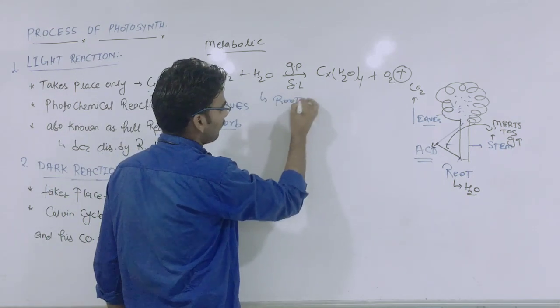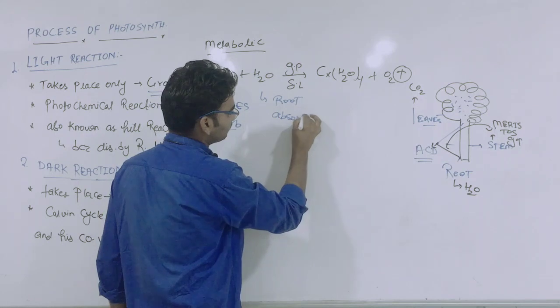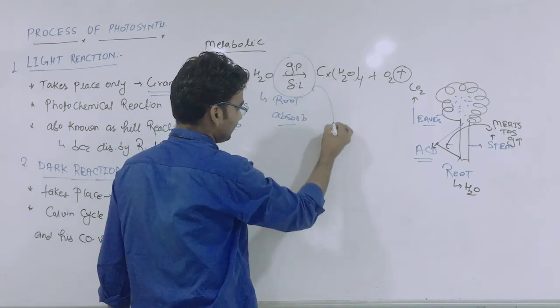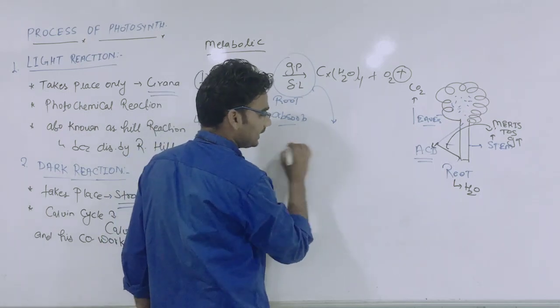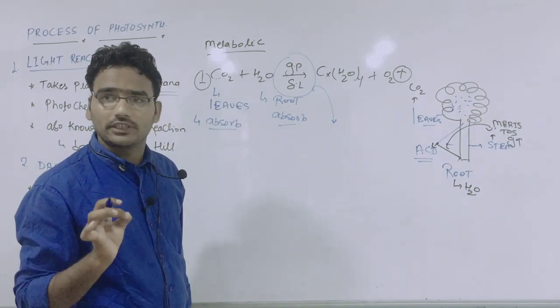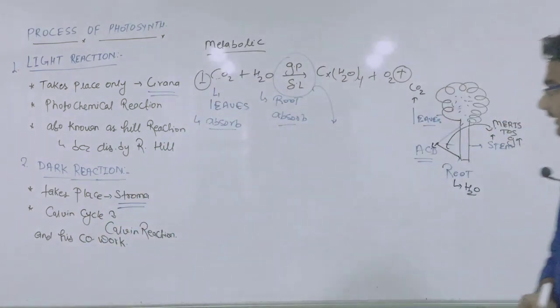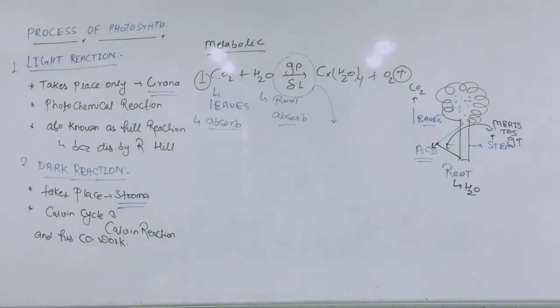Root also, same, absorption. And in the presence of green pigment and sunlight, they are positive catalysts for photosynthesis, both green pigment and sunlight.